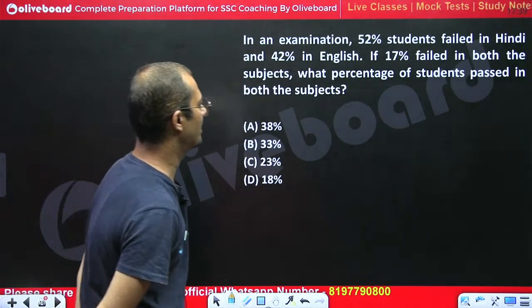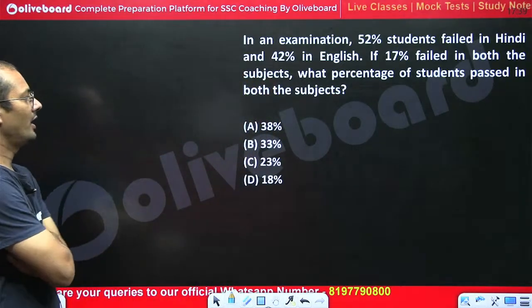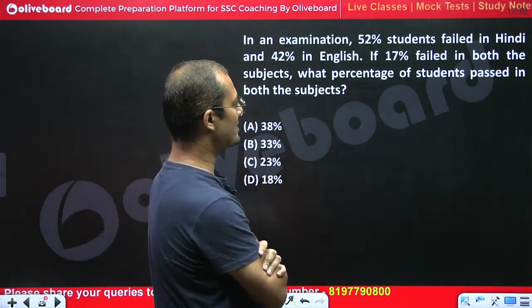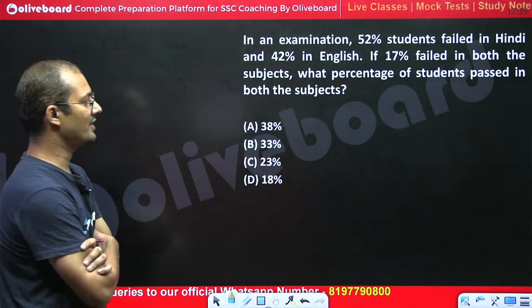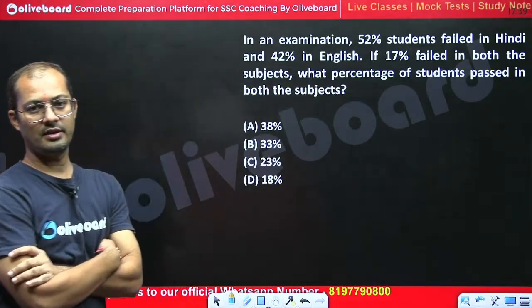In an examination, 52% students failed in Hindi and 42% in English. If 17% failed in both the subjects, what percentage of students passed in both the subjects? Yes, please.